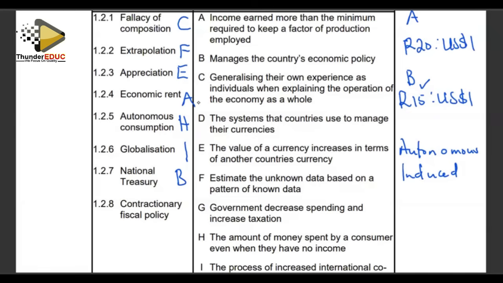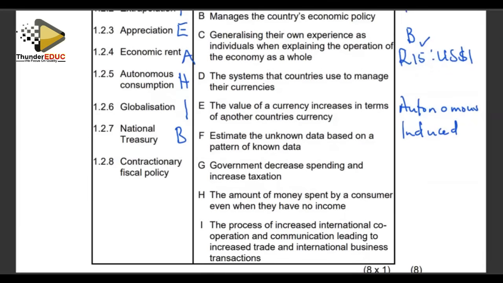Then you look at number 128, it says contractionary fiscal policy. We understand we have fiscal policy as a government policy. It entails two instruments, which are number one, government spending, and taxation. Those are the two instruments of fiscal policy. So they are manipulated in such a way that they help in achieving the desired economic goal.